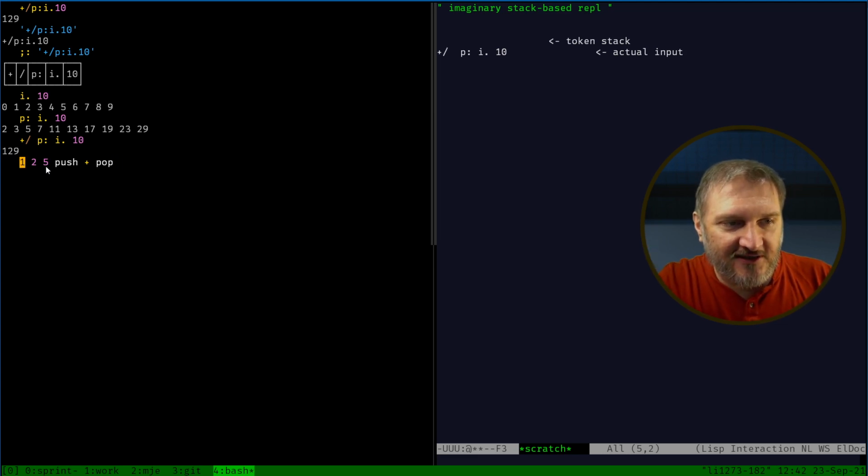And so Forth would evaluate it like this. So 1 goes on the stack, 2 goes on the stack, 5 goes on the stack, push takes this 5 and moves it to the return stack. So we've got a 5 over here. And then the plus takes these two numbers and it changes that to a 3. And then the pop takes the 5 off the return stack. So that is how you would evaluate this.